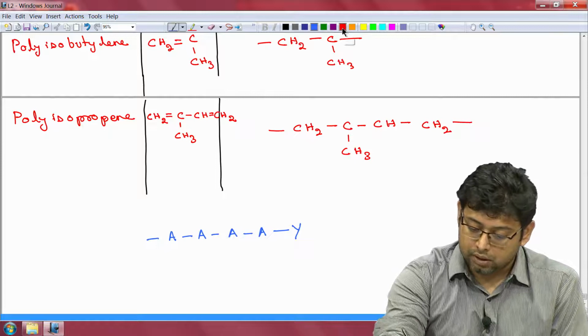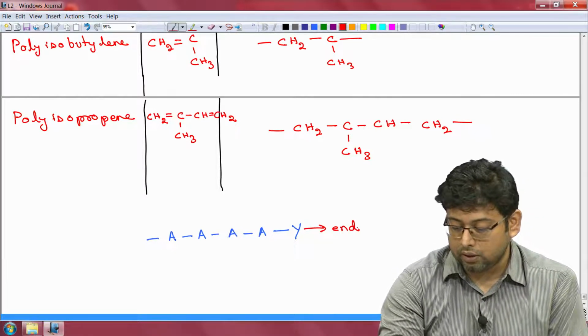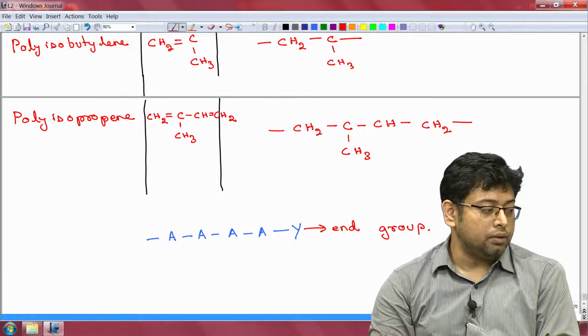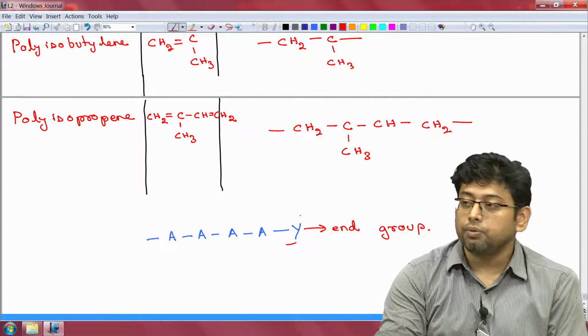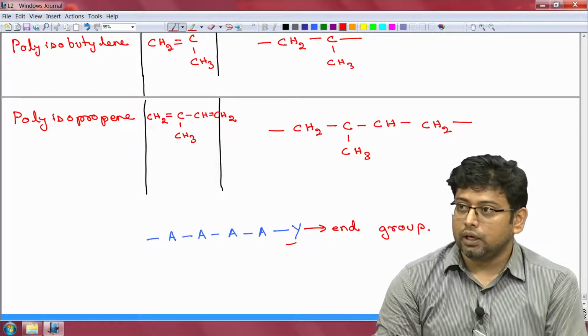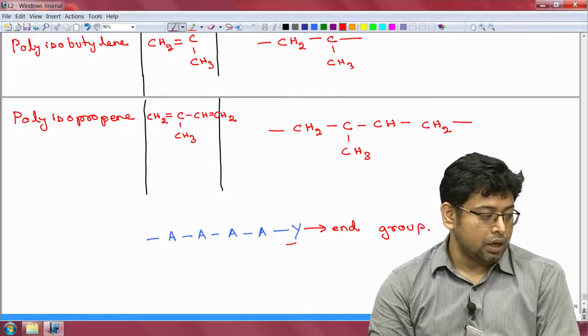These end groups are usually different from the repeating unit. So, in polymers where chains terminate, special groups can be found, and these end groups can be very important in determining, let us say, the overall charge and other properties of the polymer molecule.